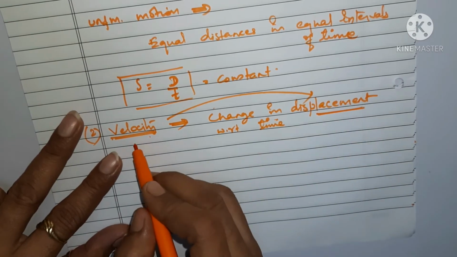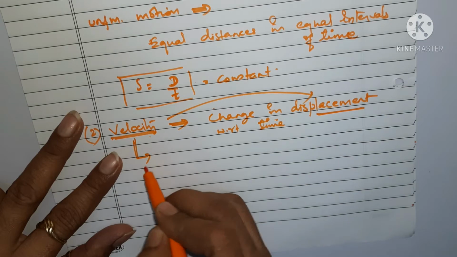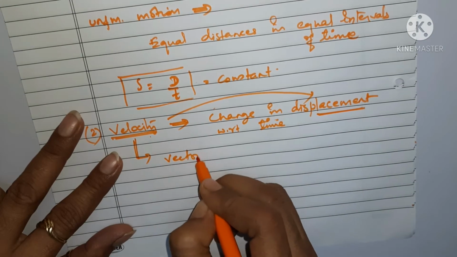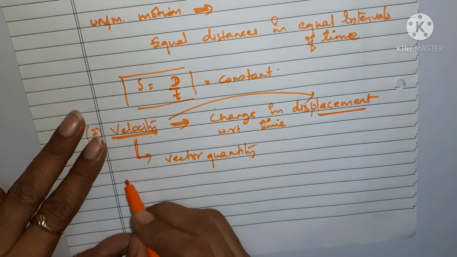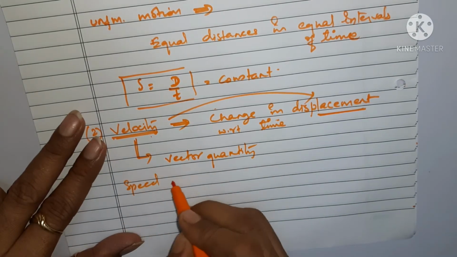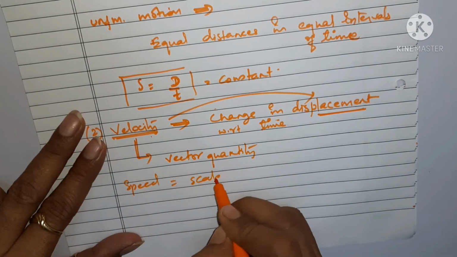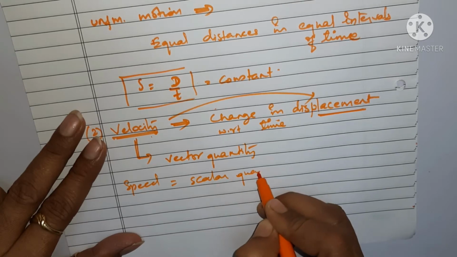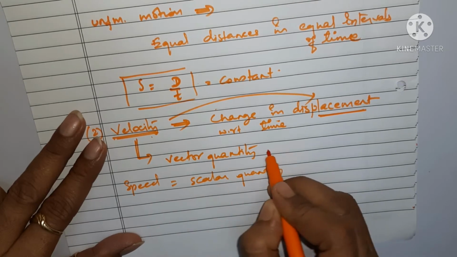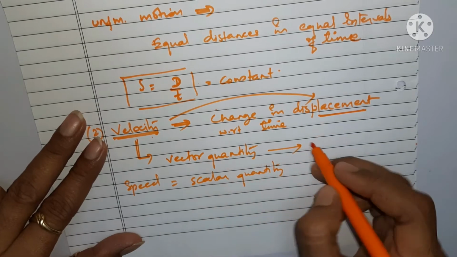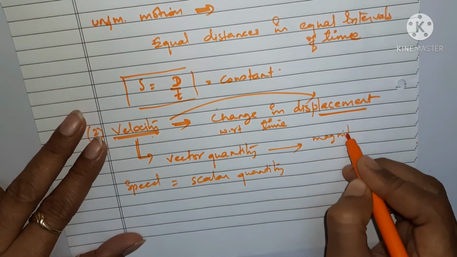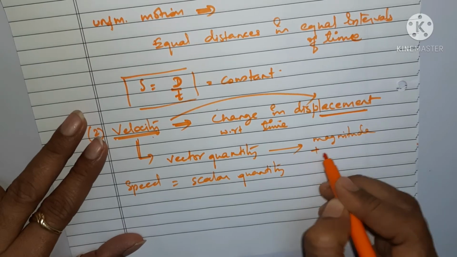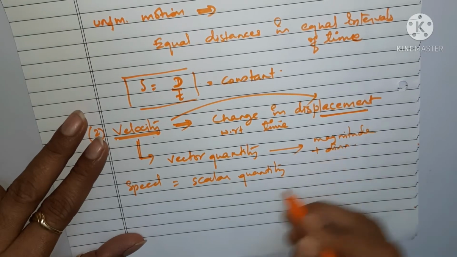That is why velocity becomes a vector quantity, whereas speed is a scalar quantity. It is not a vector. Why? What could be the reason? Just think about it. In velocity, a vector quantity, we have magnitude as well as a specific direction.